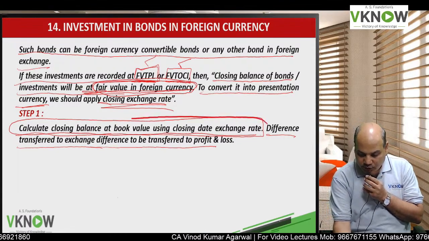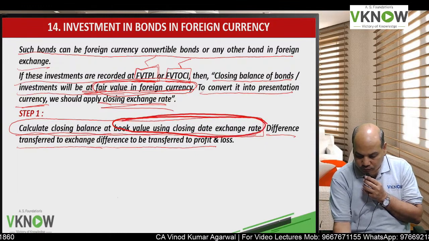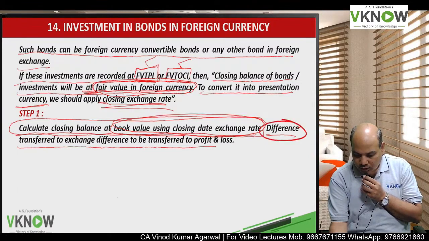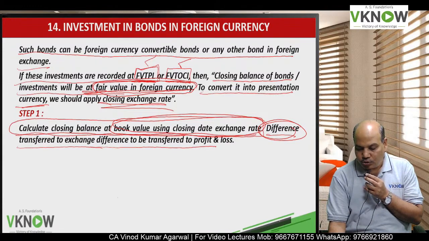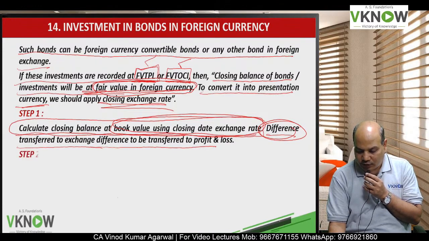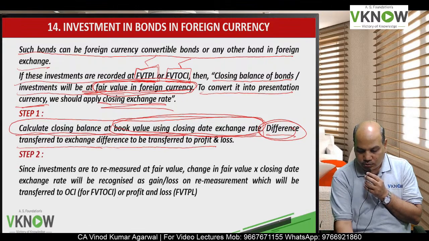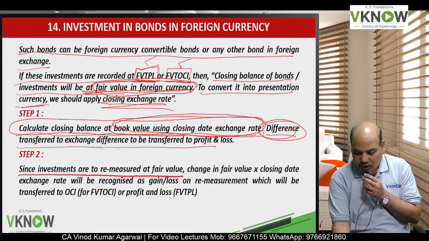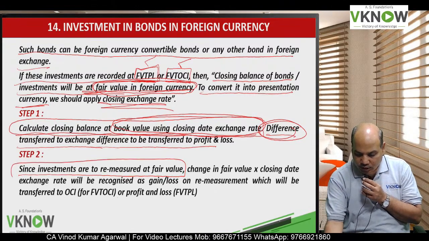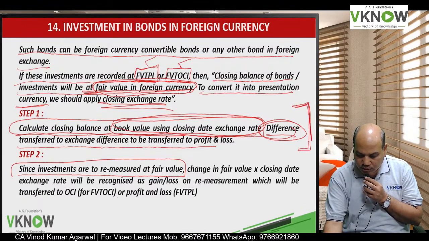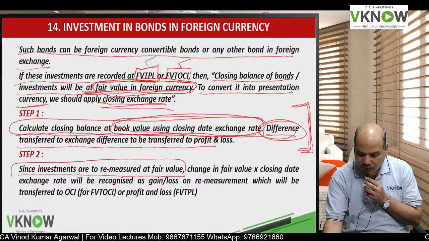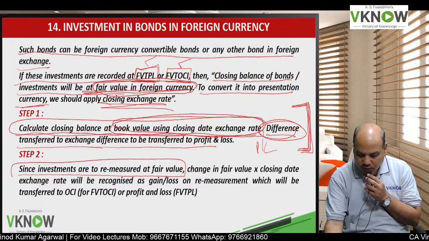So the difference between the book value and the value based on the closing rate will be transferred to P&L account. Step number 2, then this instrument will be measured at fair value. In step 1 we are only transferring the difference between the book value and the closing balance based on closing rate to P&L account.